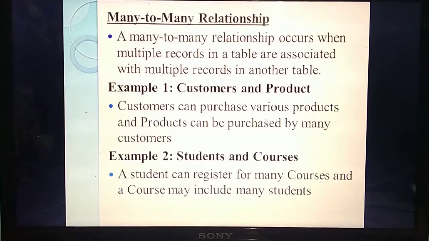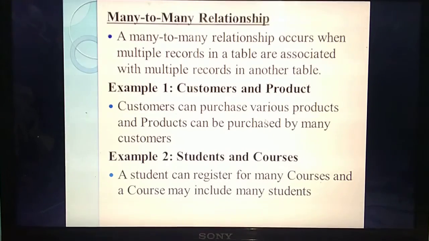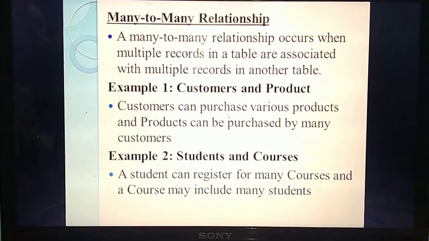So the next one is many to many relationship. The name itself says many to many. Multiple records from the first table are related with multiple records from the next table. Many entities from the first table are related with many entities of the next table. Understand? For example, they have given customers and products. For example, one product, pen, is there. Any number of persons can buy any number of pens.